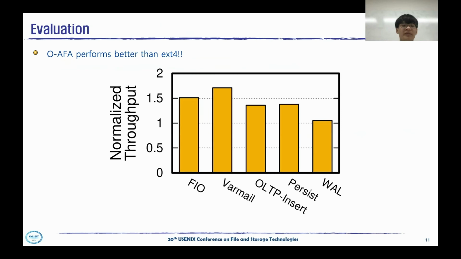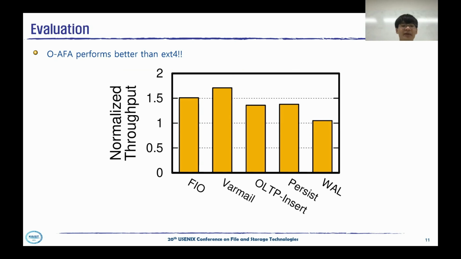Our work performs better than ext4 by up to 70%. We evaluate our idea using various benchmarks: FIO, BAML workload, and FileBench OLTP insert workload, and MySQL, inserting transactions at POSIX and whole journaling mode SQLite.